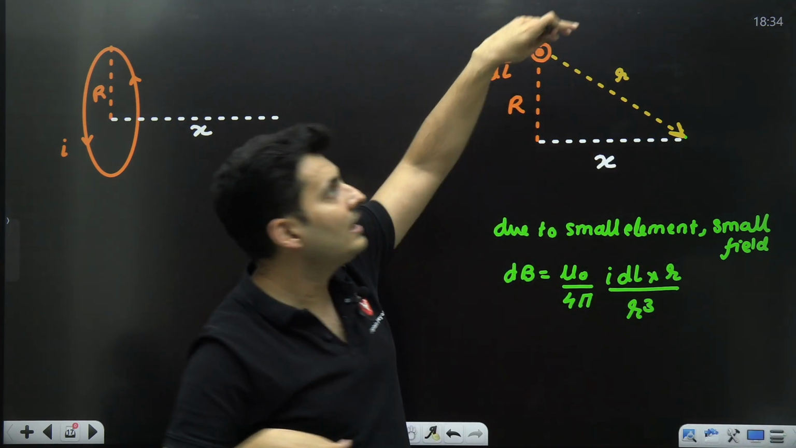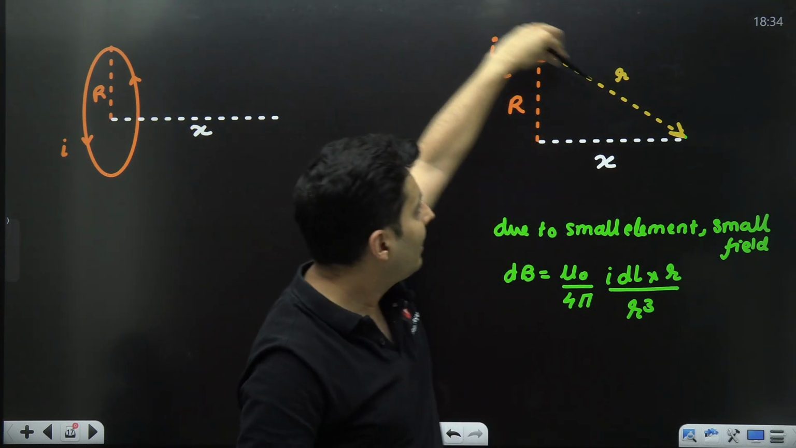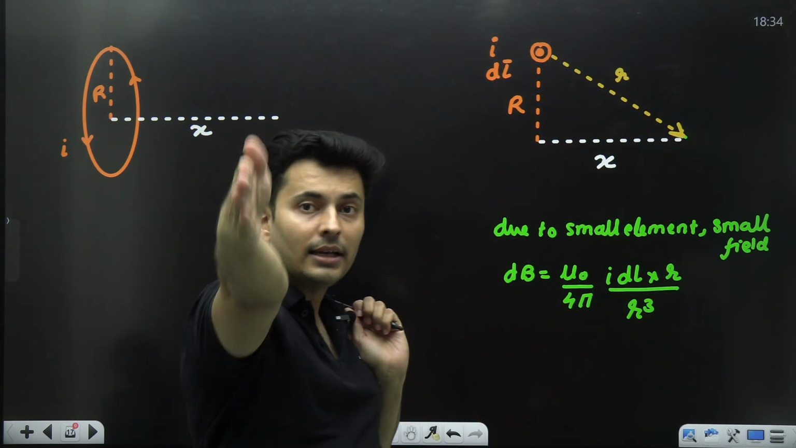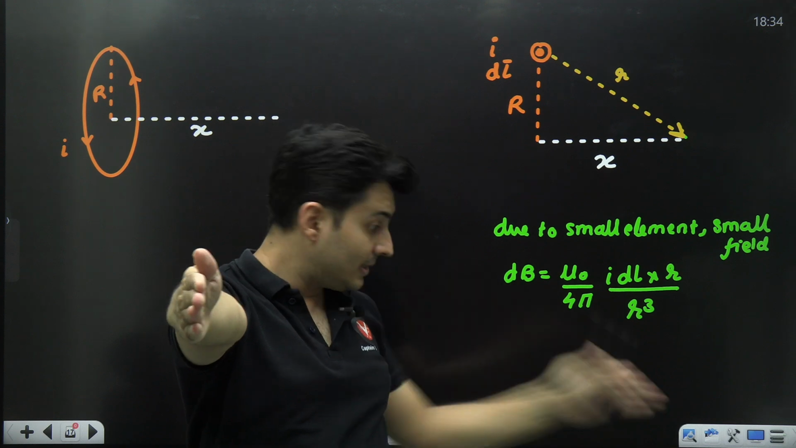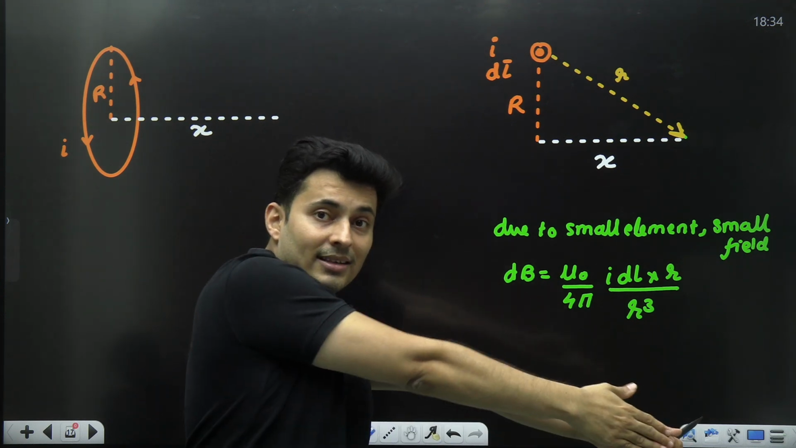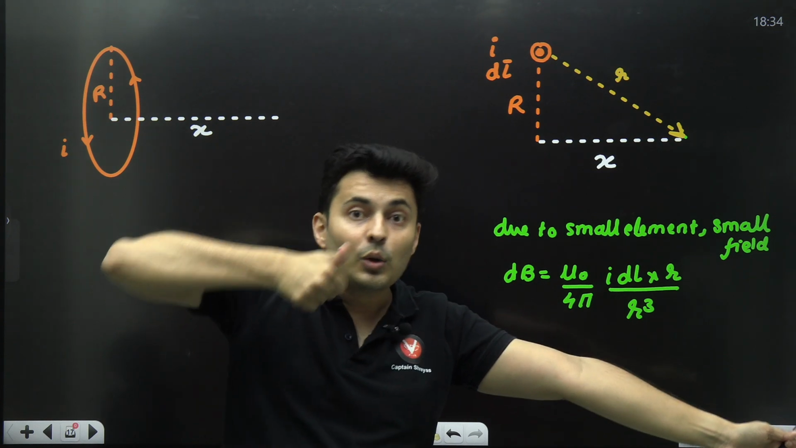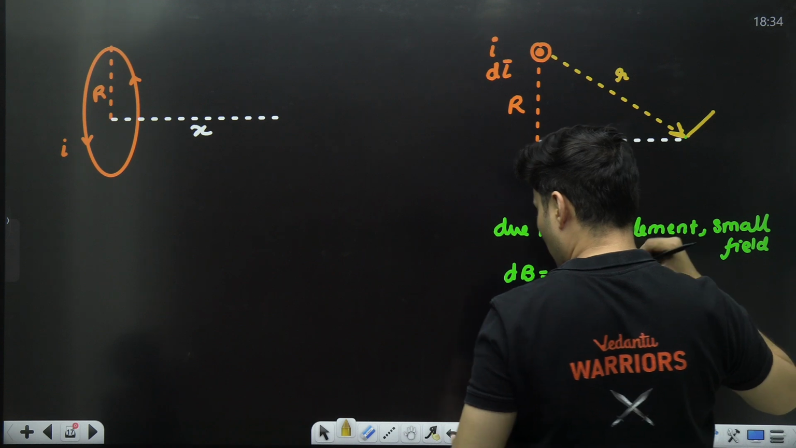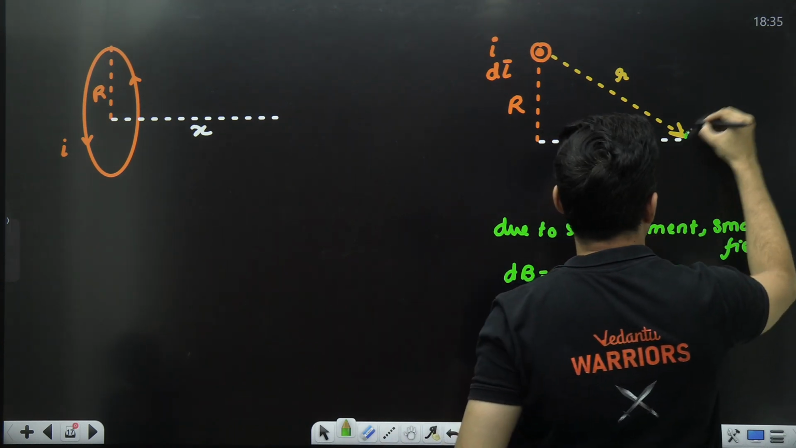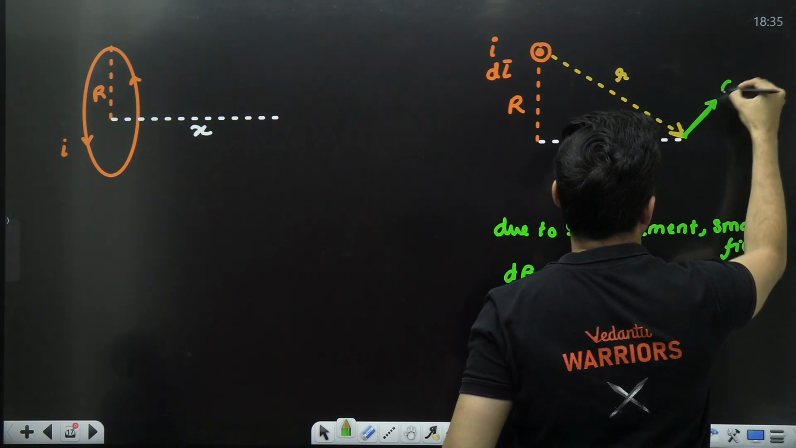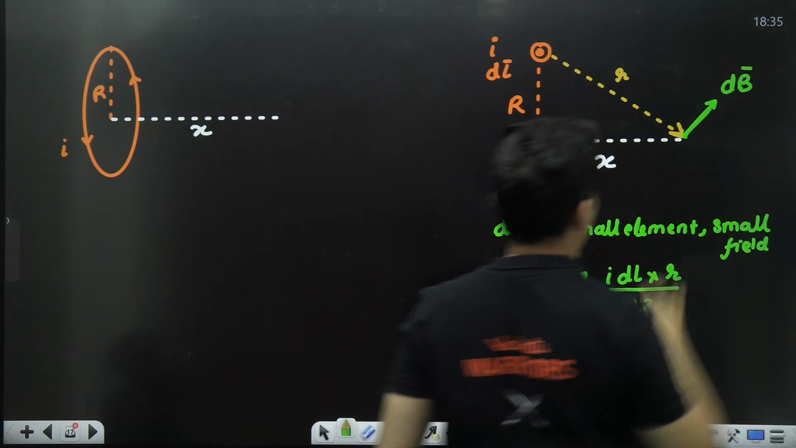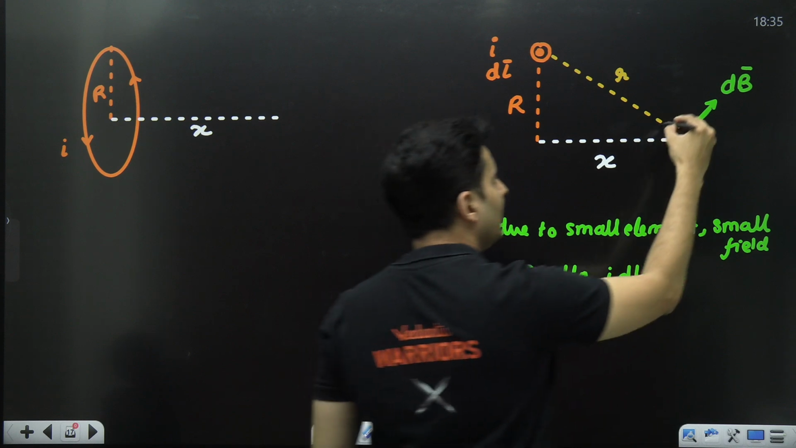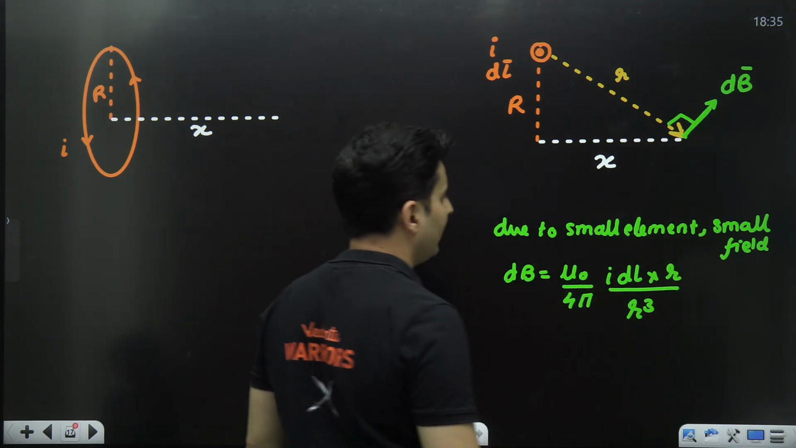So look at it: dl vector is towards you, r vector is like this. dl is not here, r is there. So dl cross r goes like this. Therefore, my dB vector will be over here. This will be my dB vector. That is very, very important. It is in this particular direction.